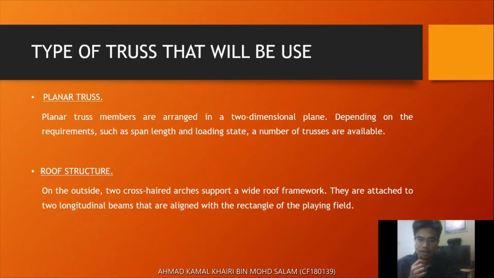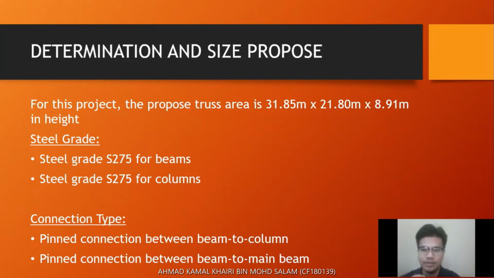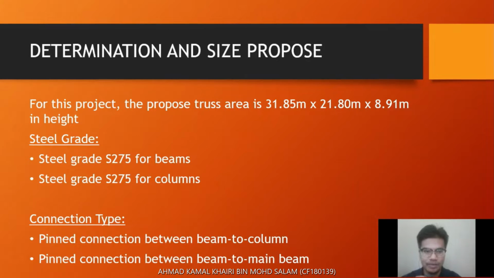The second one, roof structure. On the outside, two crosshair arches support a wide roof framework. They are attached to two longitudinal beams that are aligned with the rectangle of the playing field. For size purposes, the proposed truss area is 31.85 meter and 21.08 meter times 8.91 meter in height. For steel grade, both beam and column use S275.